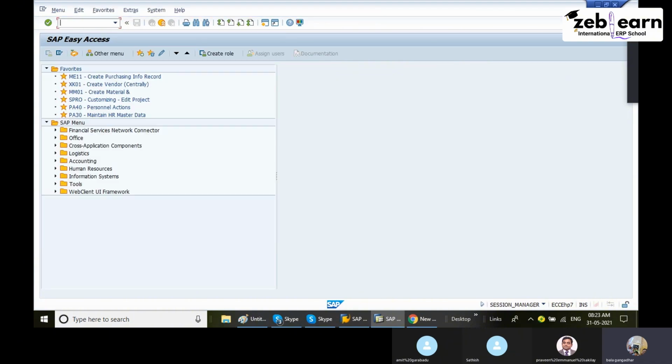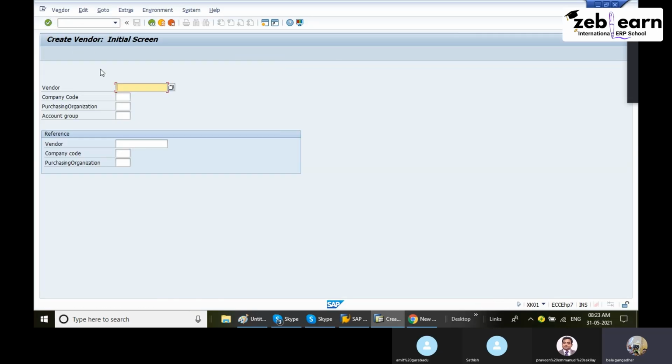Here, first XK01. Any transaction, either XK01, XK02, MM01, MM02, XD01, XD02, the procedure is the same. Go to XK01. Whatever data I enter here in my system will work in your system also. These are all sample data SAP has given. Directly go to company code, you can try the same data, it will work. This is standard data.